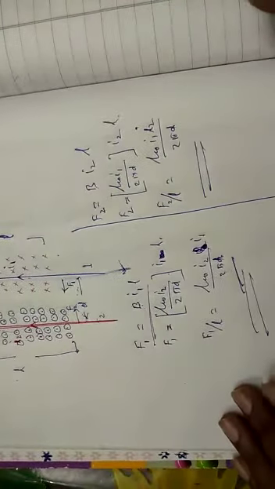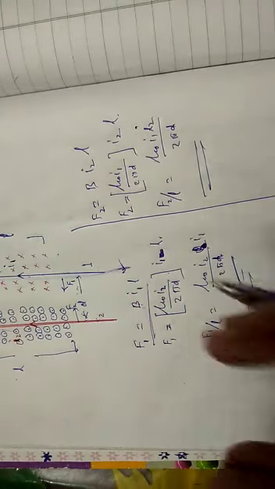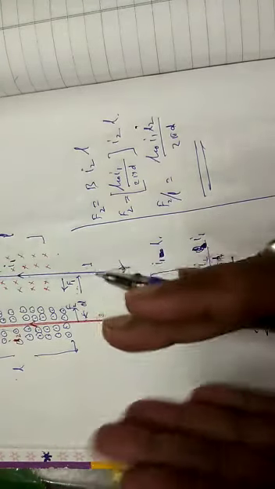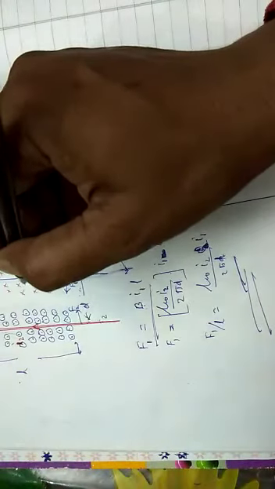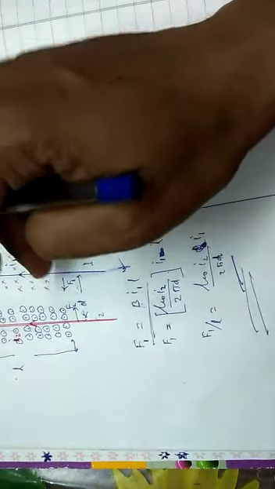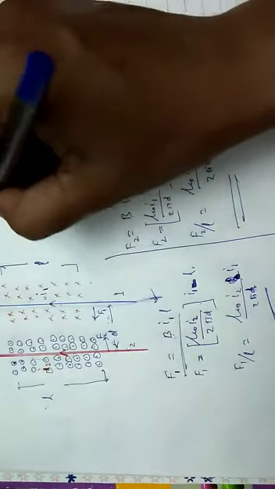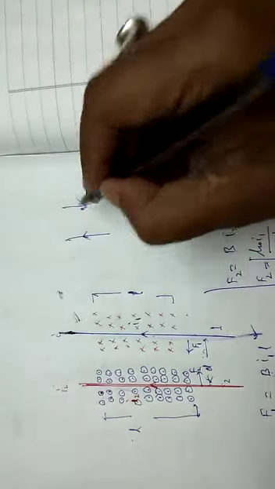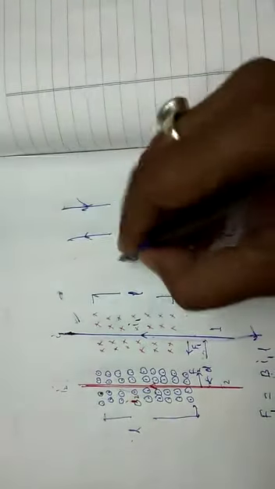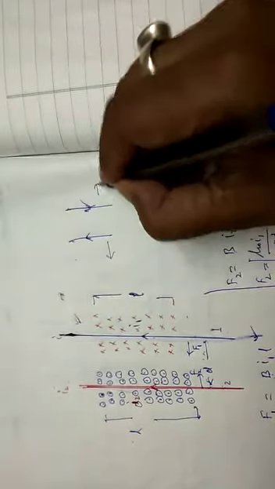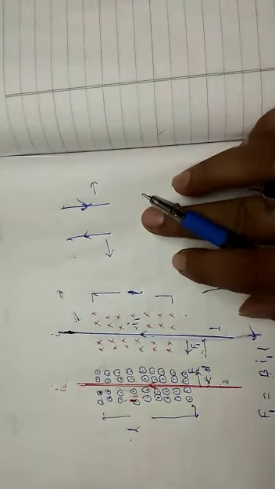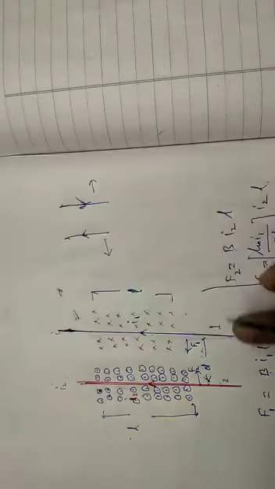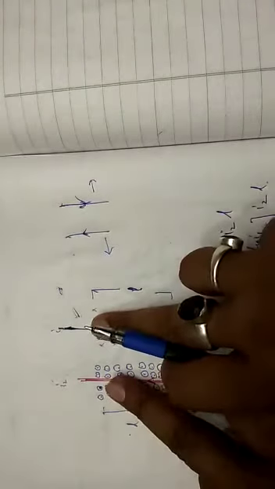So what we learned here: keep two parallel currents passing, and if the direction of the current is the same, then they will attract each other. And similarly, we can say that if the directions of the currents are opposite, this is your homework. If the currents are opposite, that is, one is going in this direction and the other is going in this direction, one upward and the other downward, you can easily find that they will repel each other. So opposite parallel currents repel each other.